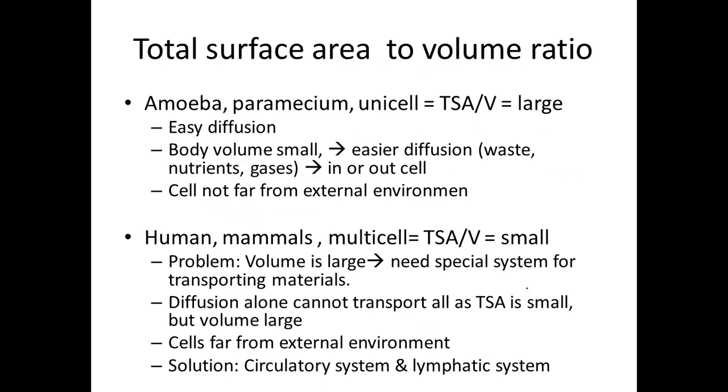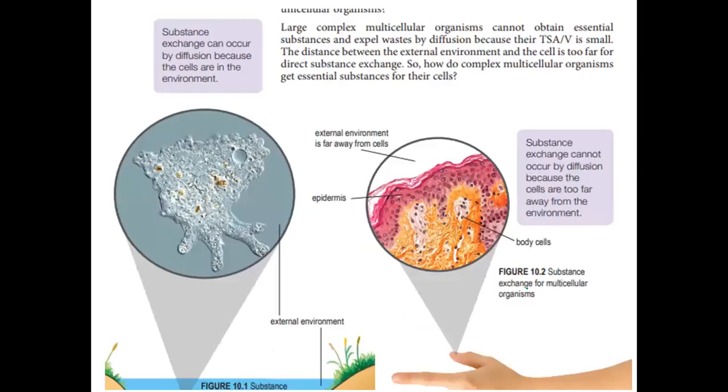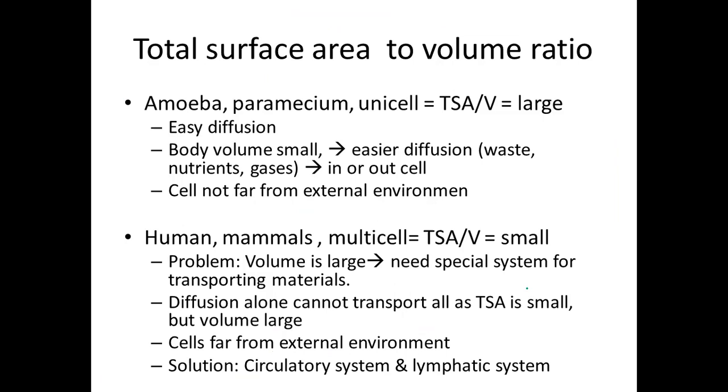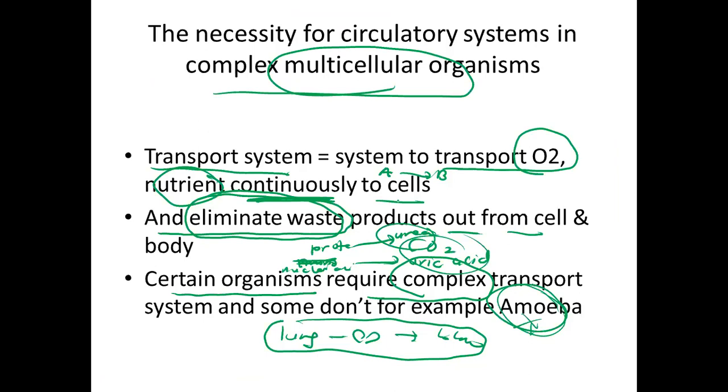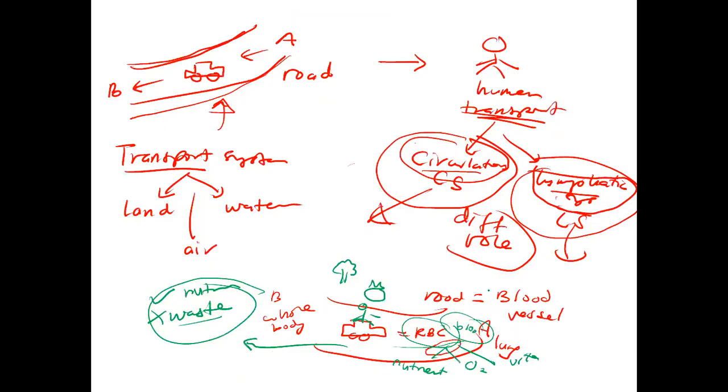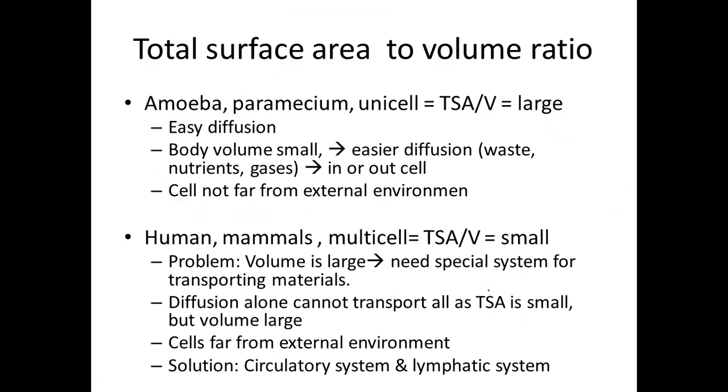So now we look at the total surface area to volume ratio. Okay, so why is this? Okay, this one adalah berkaitan dengan kita sebagai manusia yang mempunyai kompleks transport system. Okay, semakin kompleks, semakin besar organisme tersebut, so they need better transport system. Okay, let's look at this. Total surface area per volume. This one dijelas sebagai ratio total surface area per volume.